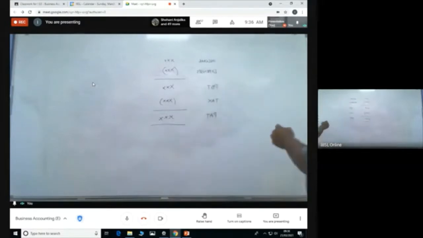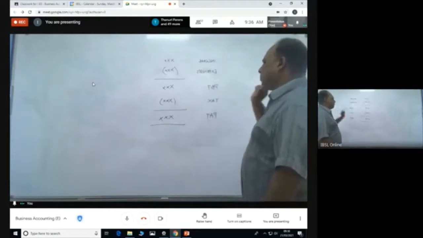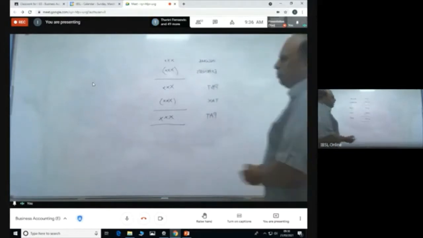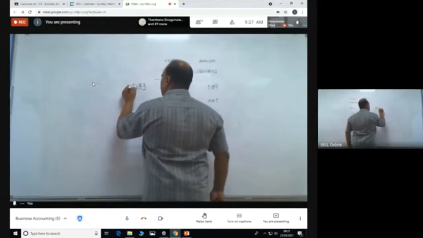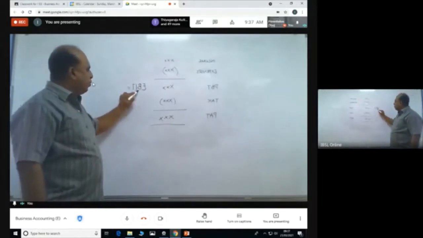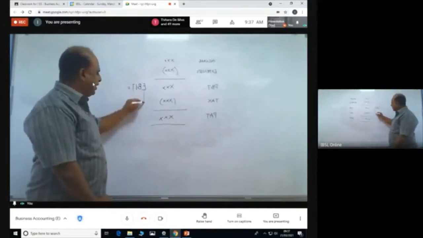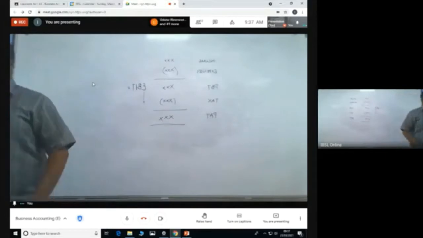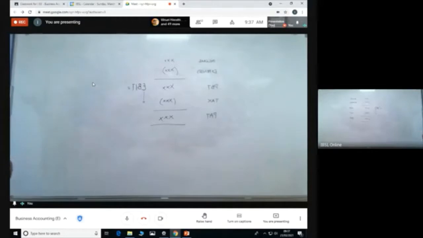Now this is how a fundamental, very basic financial statement will look. Income you have, expenses you have, then you have the profit before tax, then you have the tax and the profit after tax. Now what do you mean by EBIT? They say earnings before interest and tax. So here the term earnings actually means your profit. Earnings mean the profit.